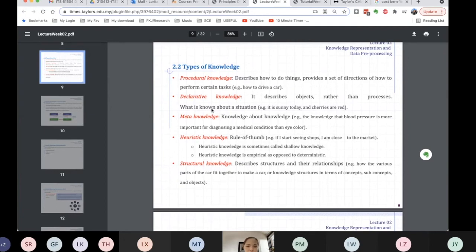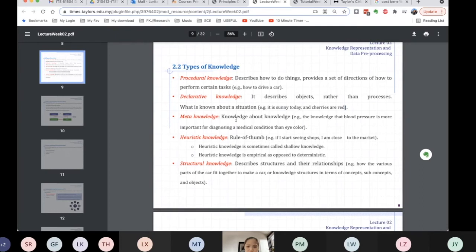So for the first one, procedural knowledge, it describes how to do certain things, and provides a set of directions of how to perform a certain task. For example, how to drive a car. And declarative knowledge describes objects rather than the process. So what is known about the situations? For example, it is sunny today and cherries are red. So this is declarative knowledge.